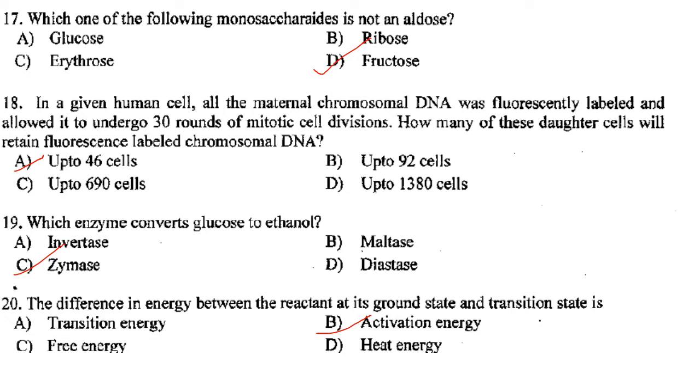How many of these daughter cells will retain fluorescence labeled chromosome DNA? So the answer is up to 46. So answer is A. Then which enzyme converts glucose to ethanol? That is zymase. Answer is option C. The difference in energy between the reactant at its ground state and transition state is activation